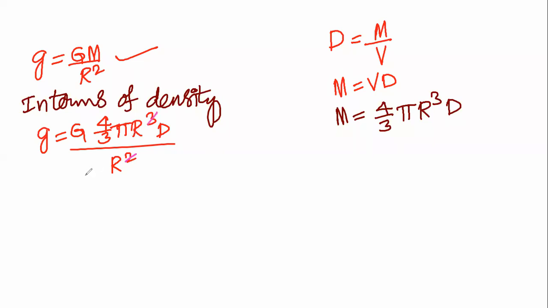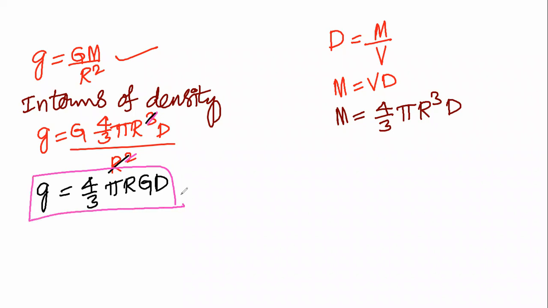Combinedly, one R square gets cancelled. There we will write small g is equal to 4/3 pi r G D. So R square gets cancelled. Then g is equal to 4/3 pi r G D. This is the formula to calculate acceleration due to gravity. Acceleration due to gravity depends upon the radius of the planet. In terms of the density, acceleration due to gravity is directly proportional to radius.